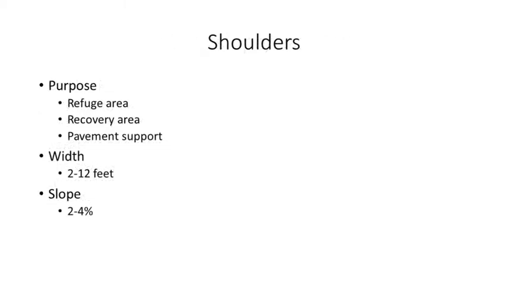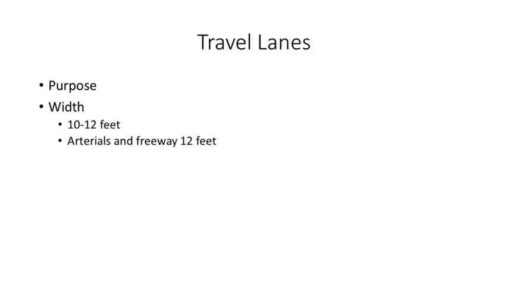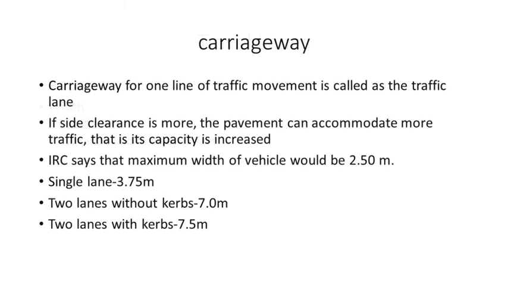Shoulders. The purpose of shoulders is the refuse area, recovery area, and pavement support. The width of the shoulders is 2 to 12 feet, and the slope basically varies from 2 to 4%. Travel lanes are 10 to 12 feet wide. And what are carriageways? Carriageway is nothing but the width of the pavement. The carriageway for one line of traffic movement is called the traffic lane.